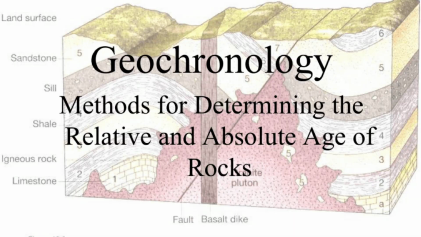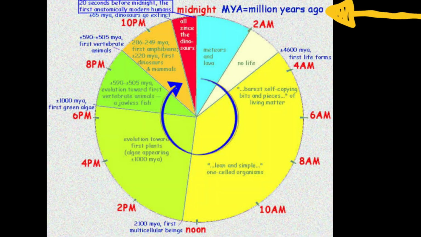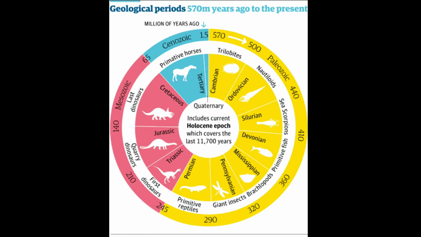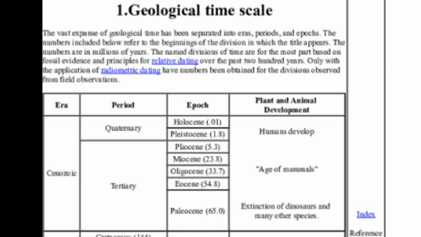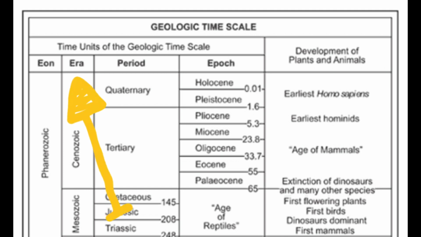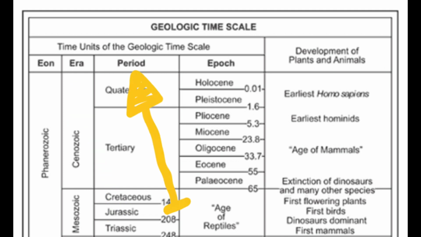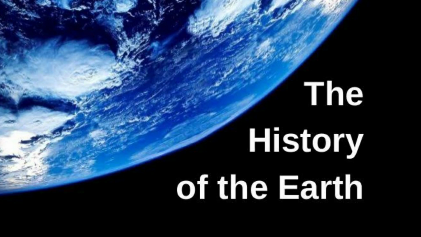In geochronology, time is generally measured in MYA or Ma, called million years ago. Depending on that, Earth's history is divided into intervals based on stratigraphic analysis, named aeons, and each aeon is further divided into eras, divided into periods, further divided into epochs. We will discuss the history of Earth in a separate series.